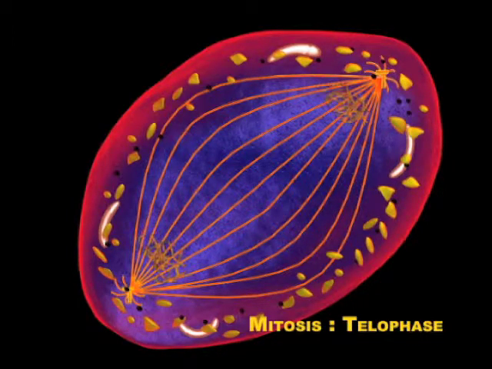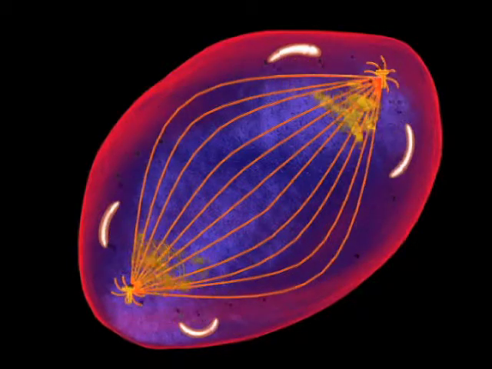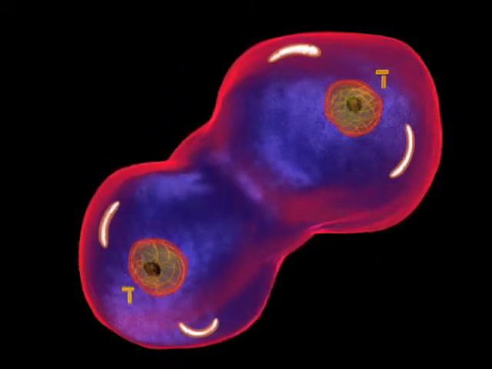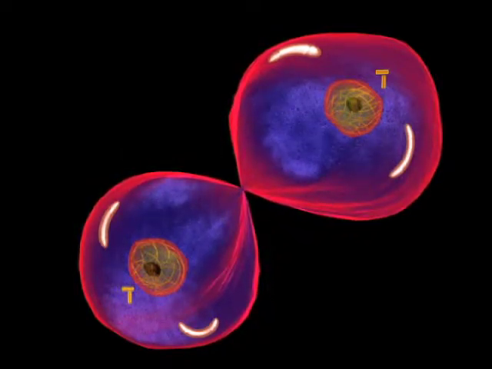In telophase, the chromatids uncoil and return to the interphase form of 46 chromosomes. The nuclear envelope forms and nucleoli reappear while spindle fibers disappear. Cytokinesis, the cleavage of cytoplasm, occurs, and the cytoplasm divides into equal parts.